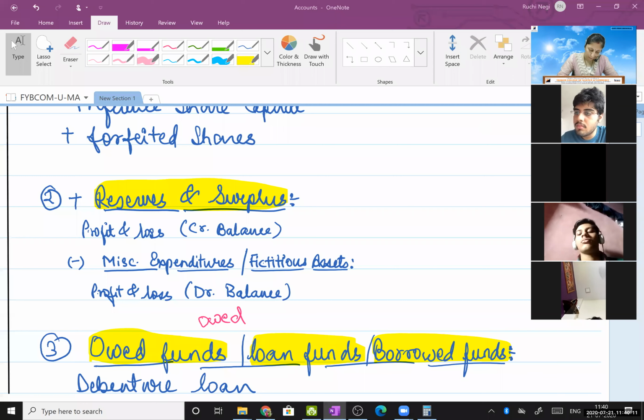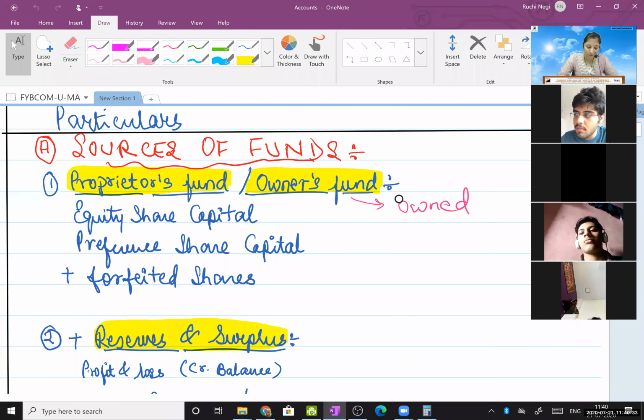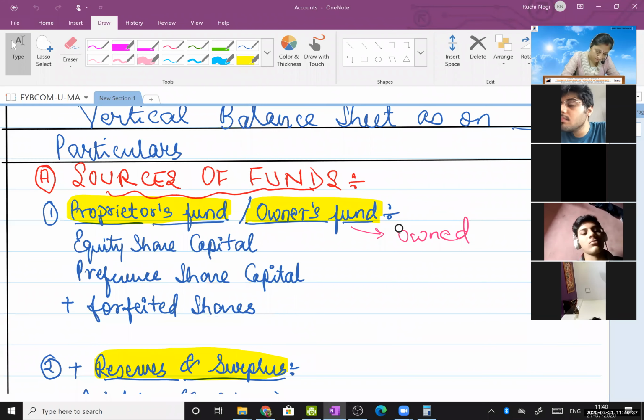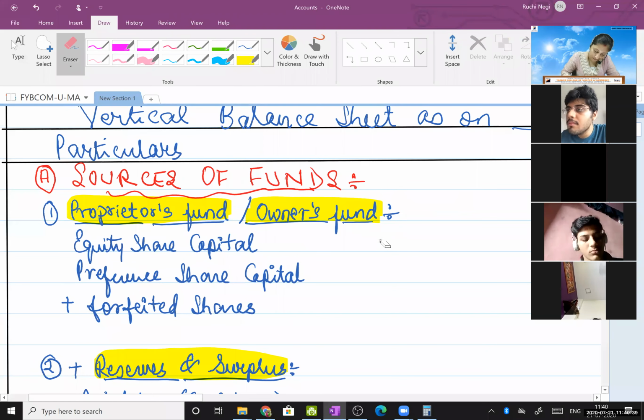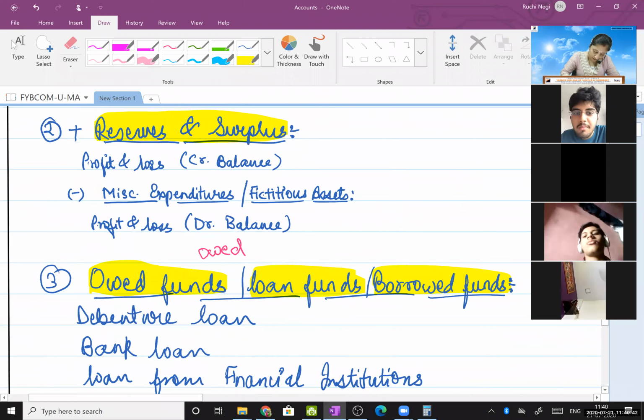Owed funds are funds taken from other people. Yeah, obviously, Vijay, correct. Owned funds are your own capital. So we have the last 1 minute.